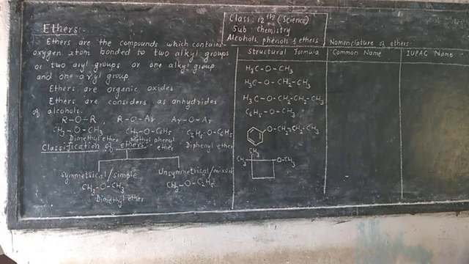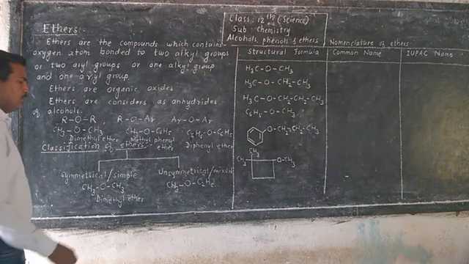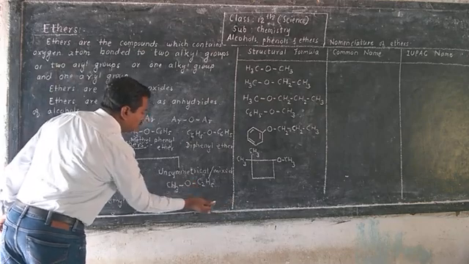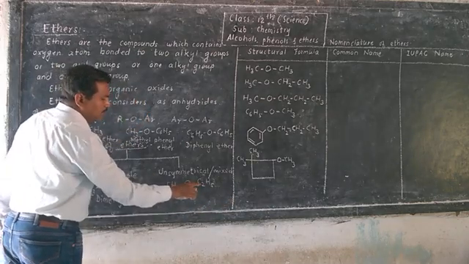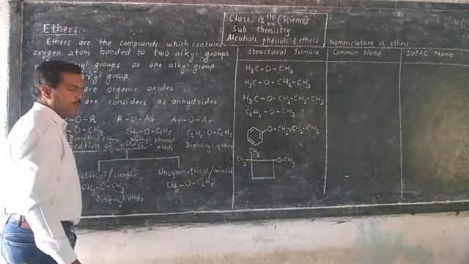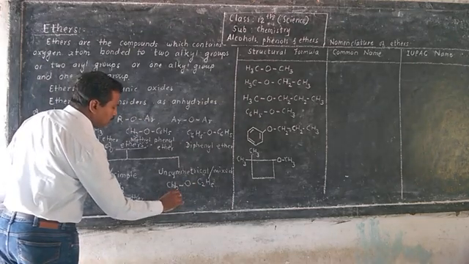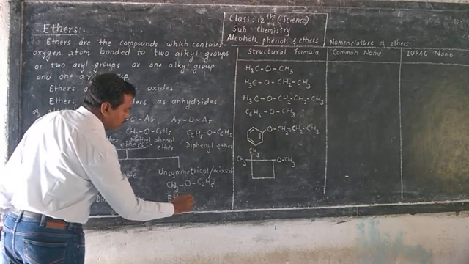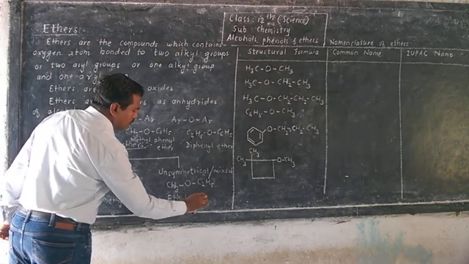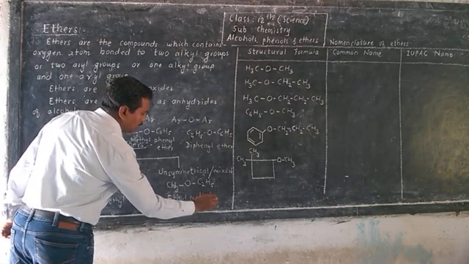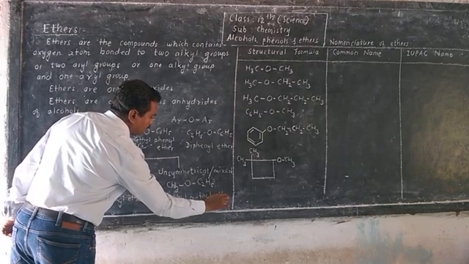In this type, take the names of the alkyl groups in alphabetical manner. So here ethyl will come first, the letter E of ethyl will come first. So it is ethyl methyl ether. In this way, we can take different examples.